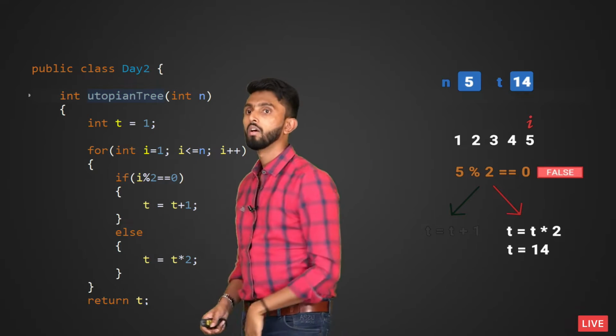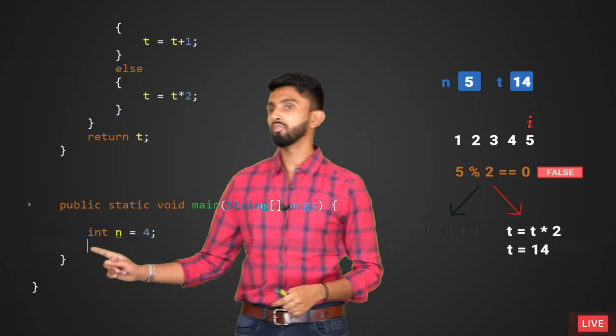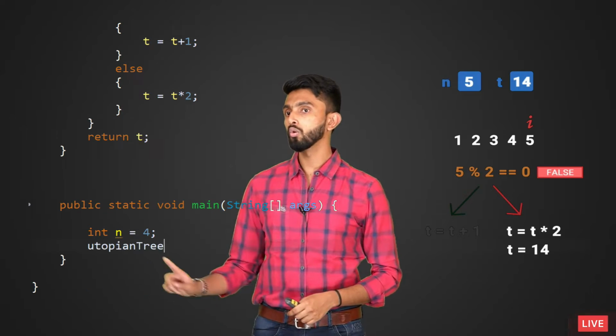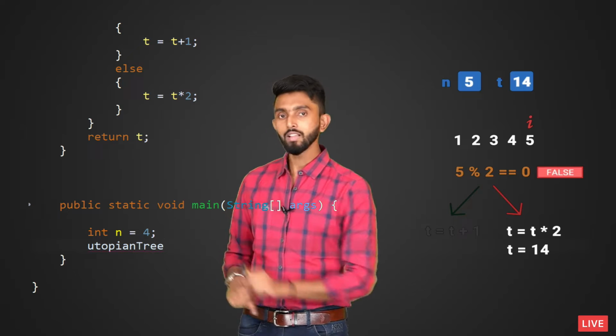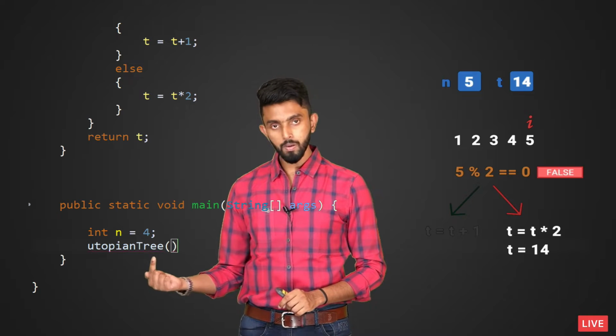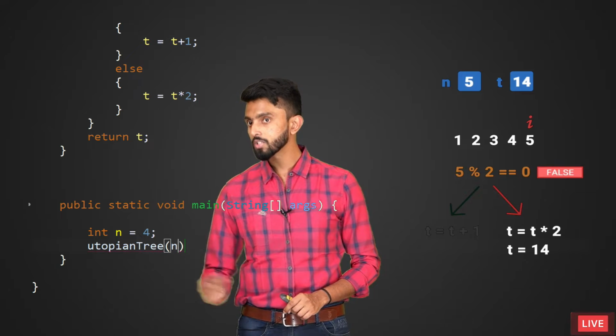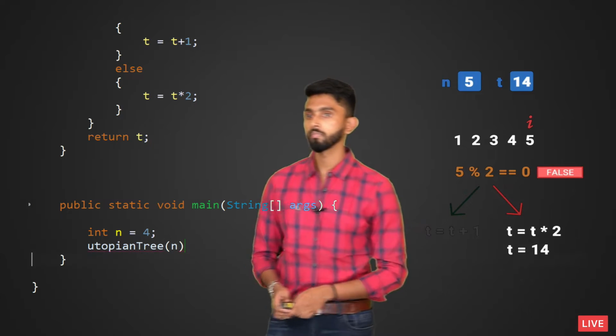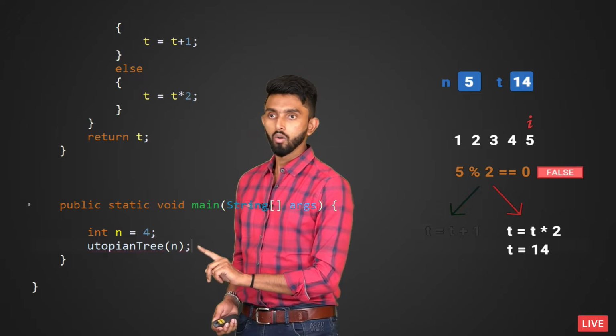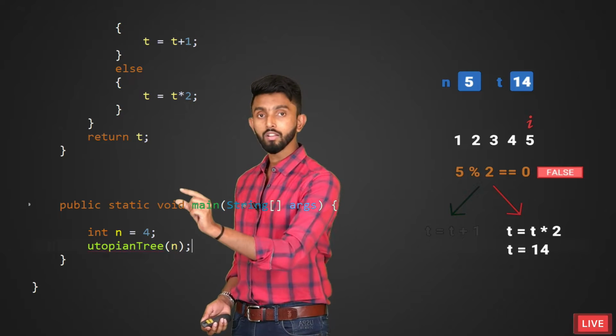Come down. All I will do is, name of the function you can use. So I will tell utopian tree, with brackets I will put. And I will tell, hey please, to utopian tree pass n value. So I will tell n like this. Semicolon I will put. Are you clear till this point of time? So I am calling the function.